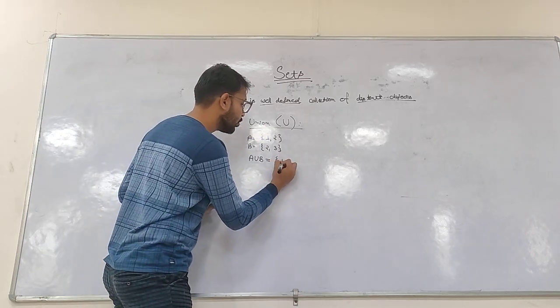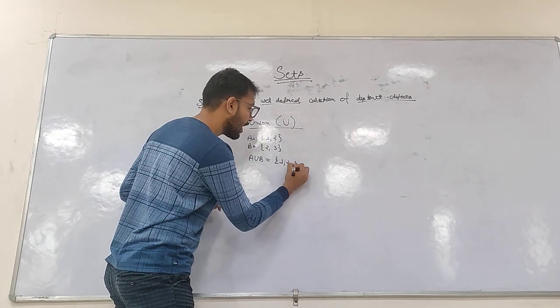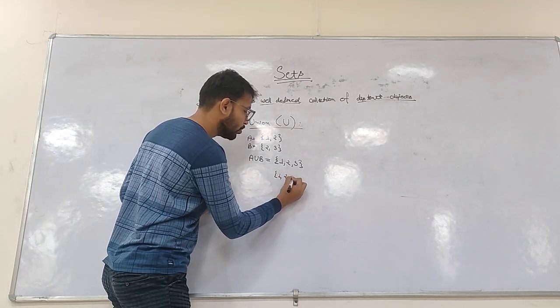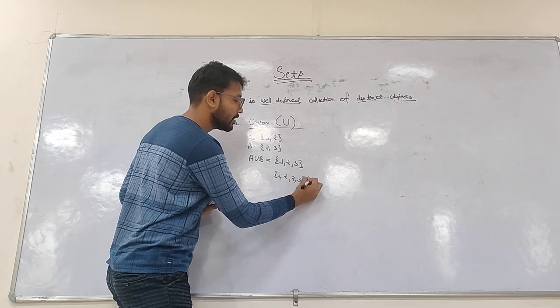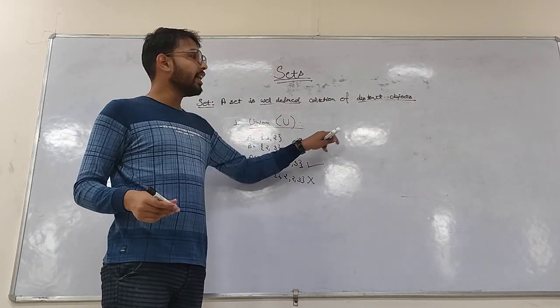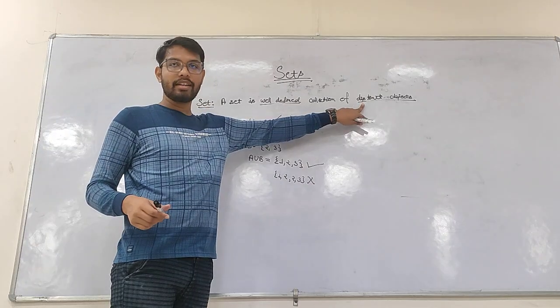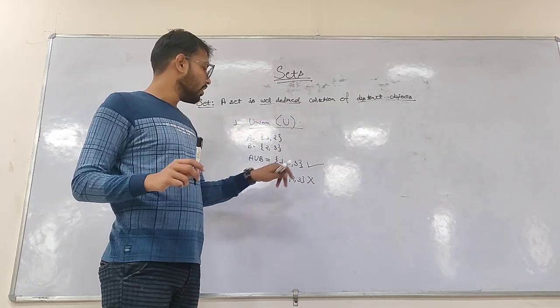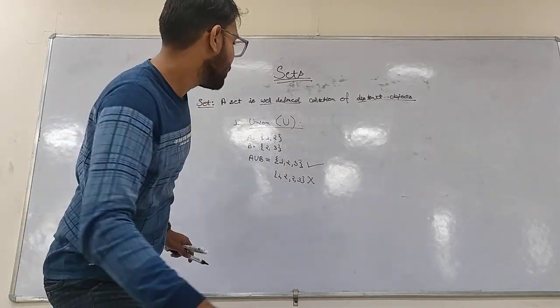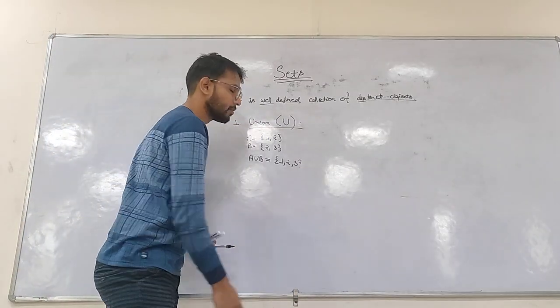That means the answer would be {1, 2, 3}, not {1, 2, 2, 3}. This is not right. Why? Because I have already explained that a set has distinct objects, that means no repetitions. So here the answer would be {1, 2, 3} without any repetitions.